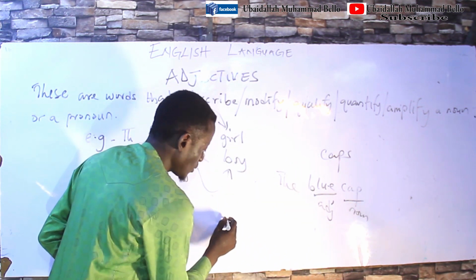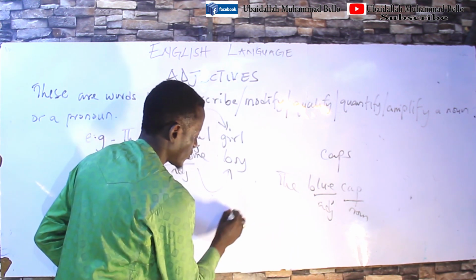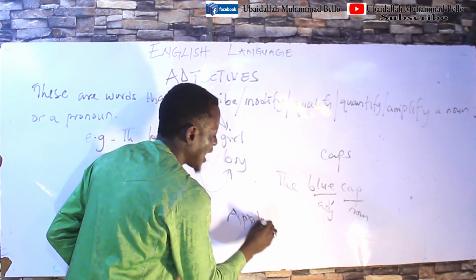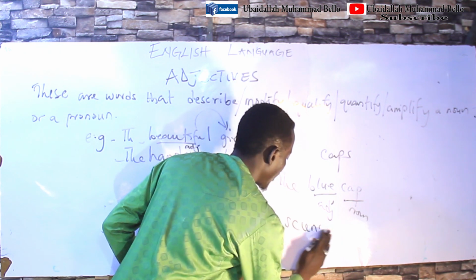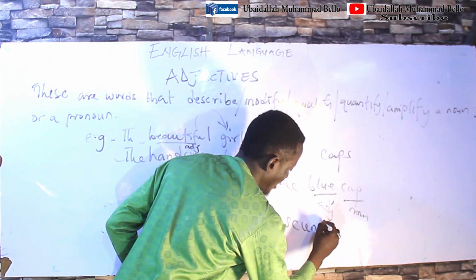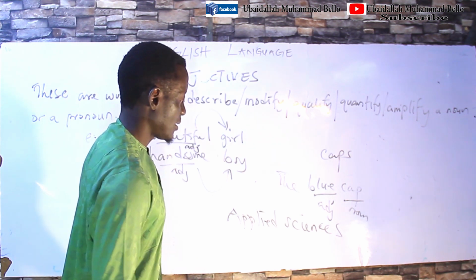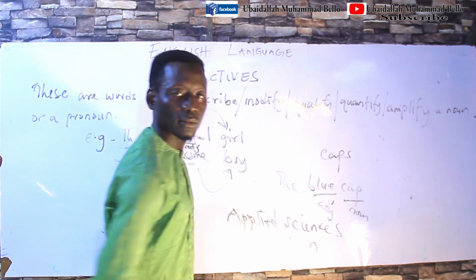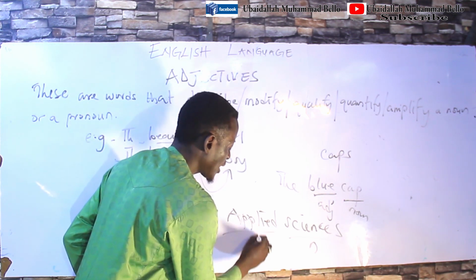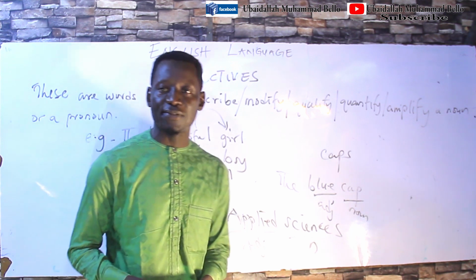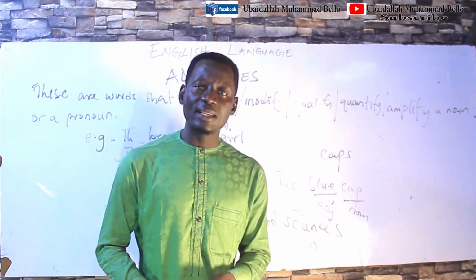Again, if we take this example, for instance, applied science, applied sciences. Science is a noun. Applied here, what do we call it? We call it an adjective because it is qualifying the noun science.